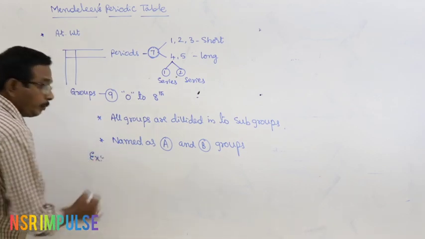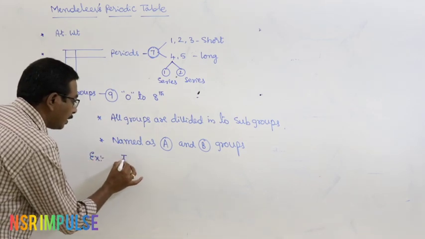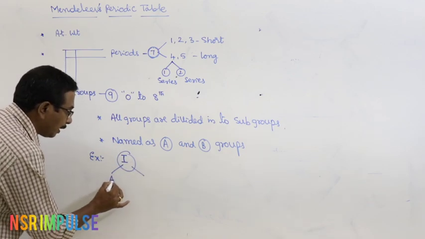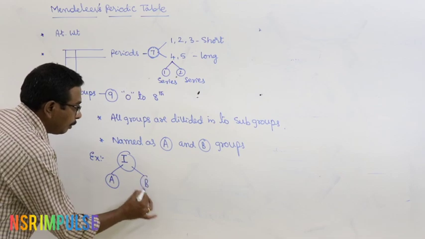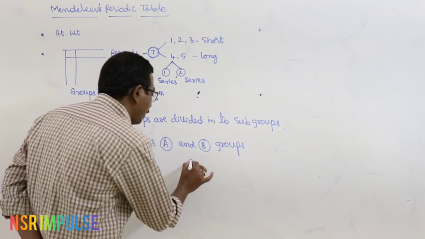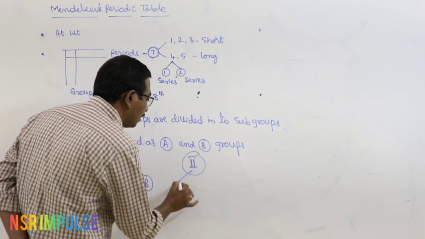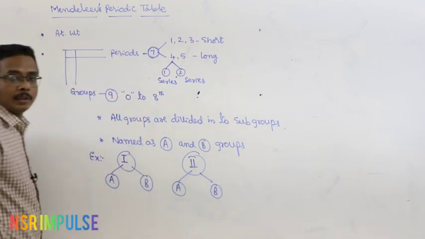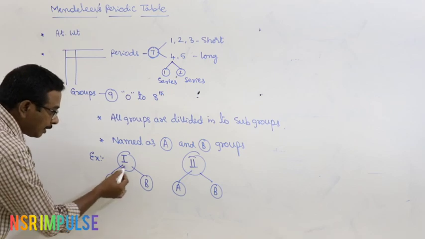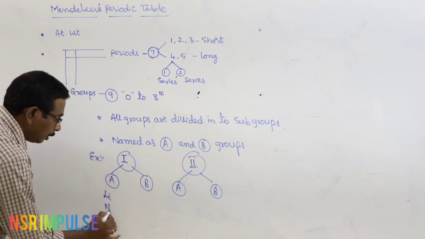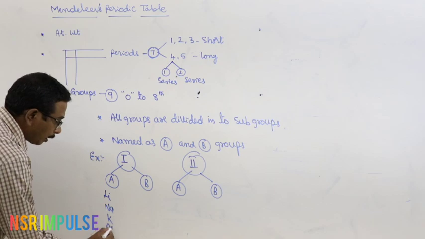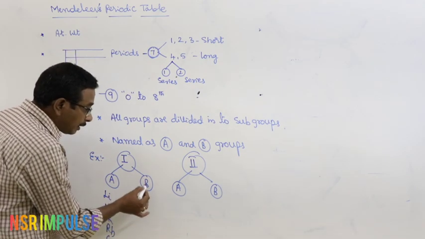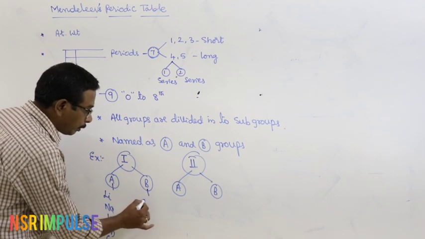Example. Let us consider first group. First group is divided into 2 groups. What are they? First A, first B. In the same way, second group is also divided into 2 groups, A and B. Here what are the elements in first A? Lithium, sodium, potassium, rubidium and cesium. But what are the elements present in first B group?